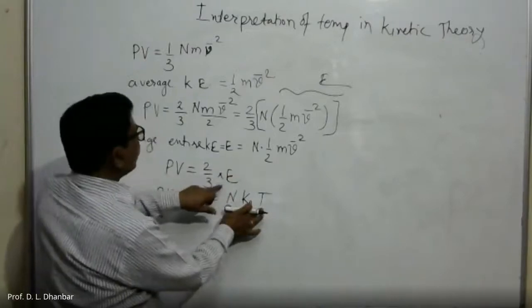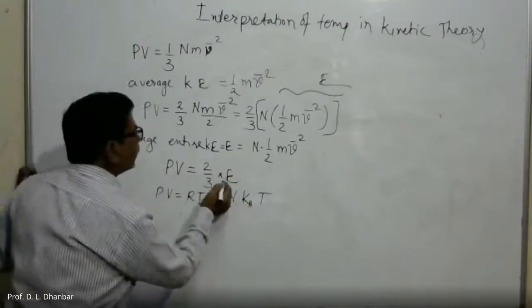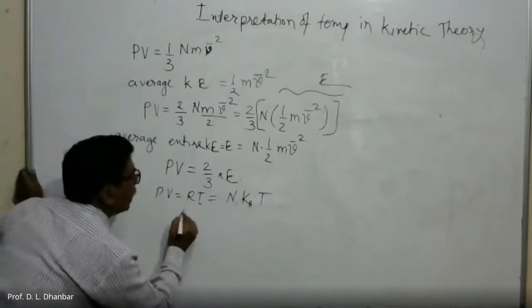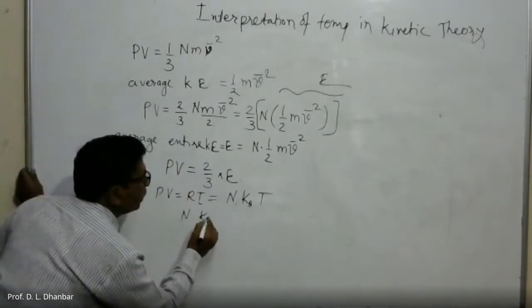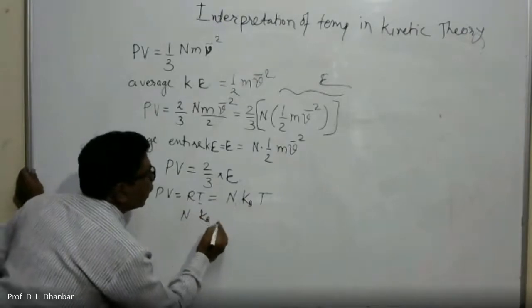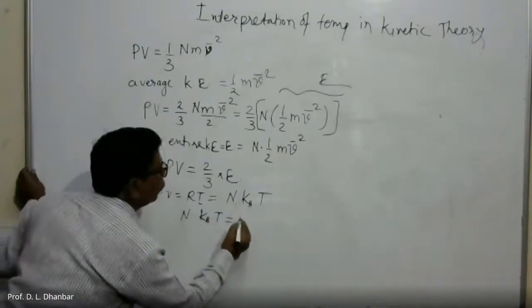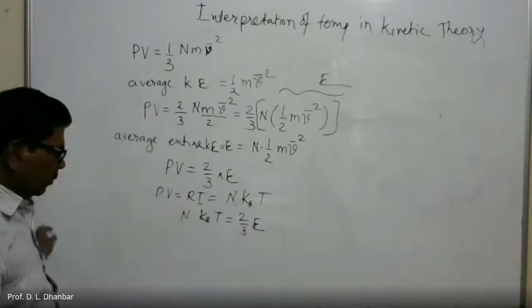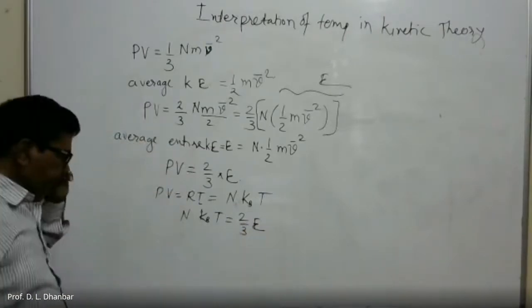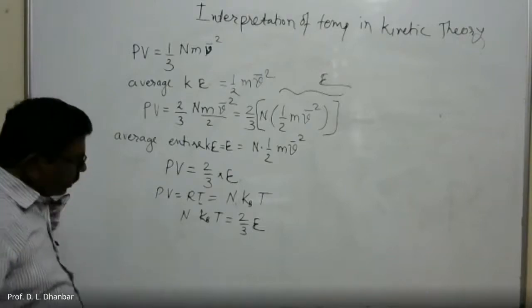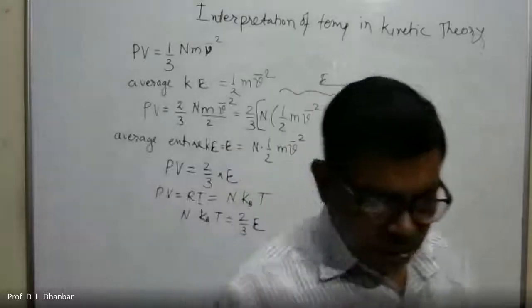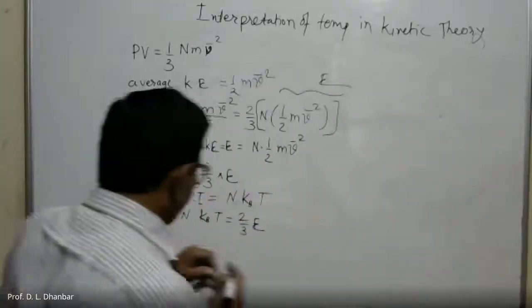And we know that PV is equal to 2 by 3 E. So this equation takes the form PV is equal to N into K_B into T is equal to 2 by 3 into E. Here, our aim is to find out E. So how will you find out this E?